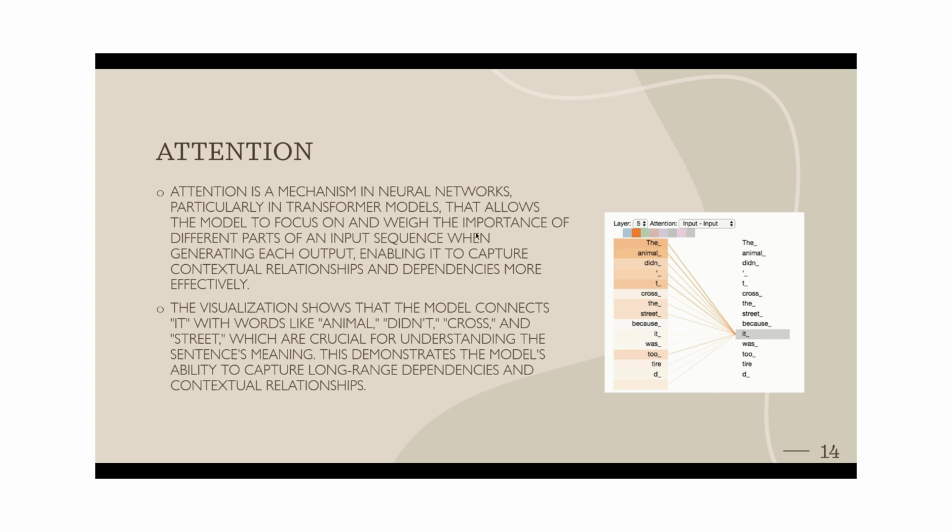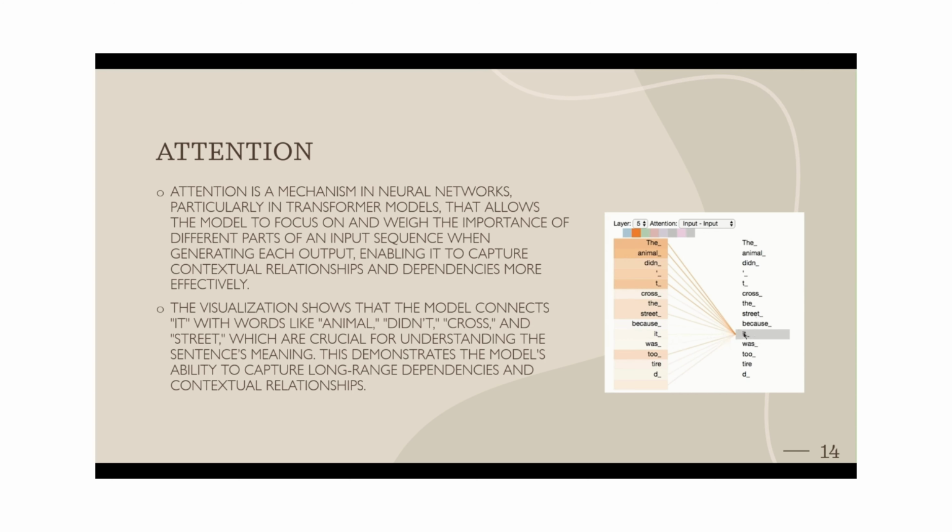Attention plays a key role when we are using the encoder model. Attention is the mechanism in neural networks, particularly in transformer models, that allows the model to focus and weigh the importance of different parts of the input sequence, which means that it will map the closest one. For example, in this diagram, there is a sentence here.